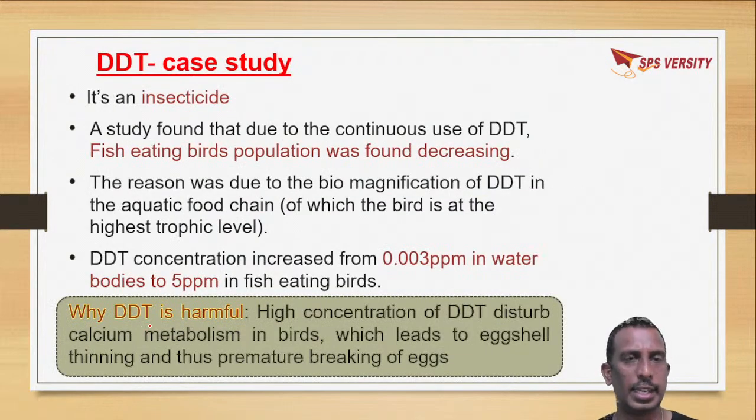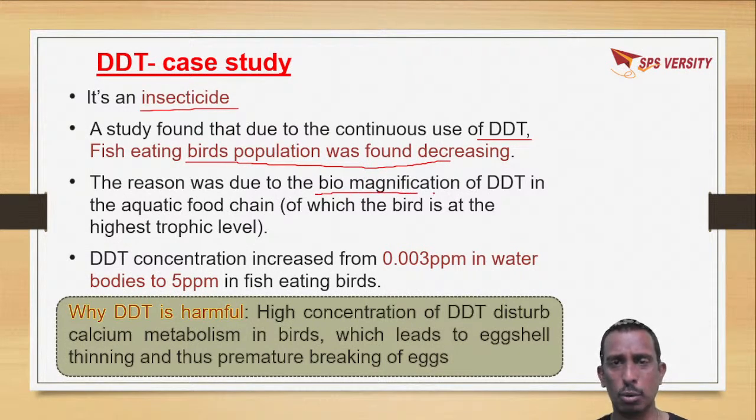Okay. So there is a case study about DDT. For what purpose do we use it? To kill insects. That is, DDT is an insecticide. We use it to kill mosquitoes. So when there is continuous use of this, there is a decrease in the population of birds which eat fishes as the main source of food. What is the reason for this? That is due to the biomagnification of DDT in the aquatic food chain.